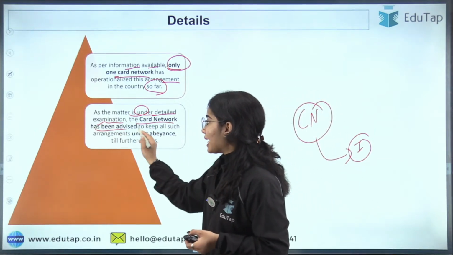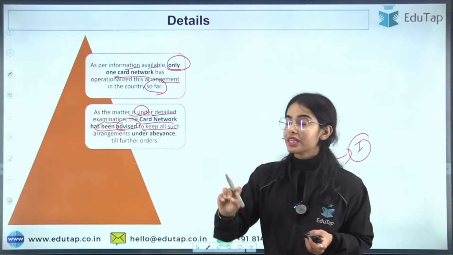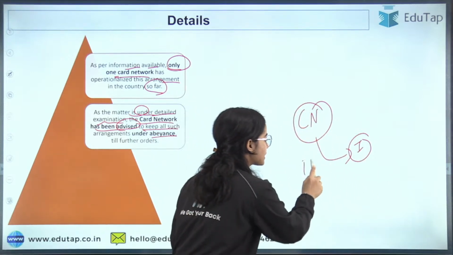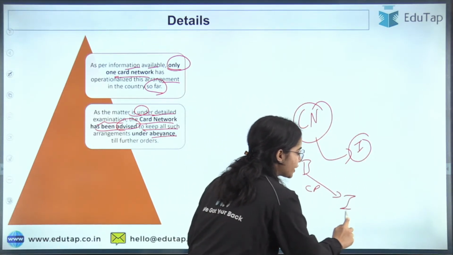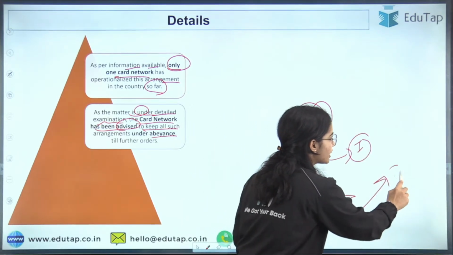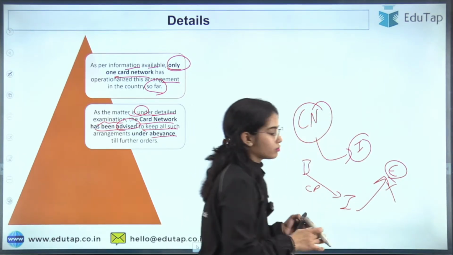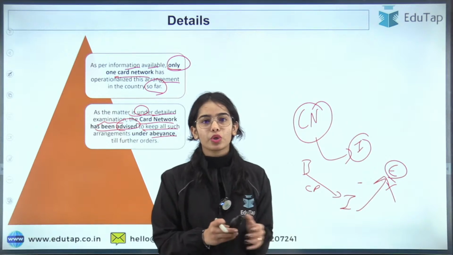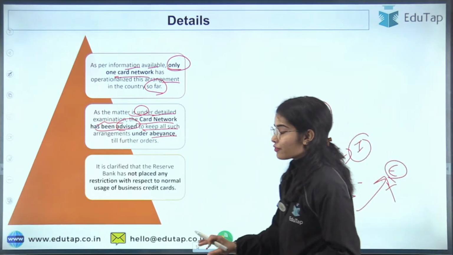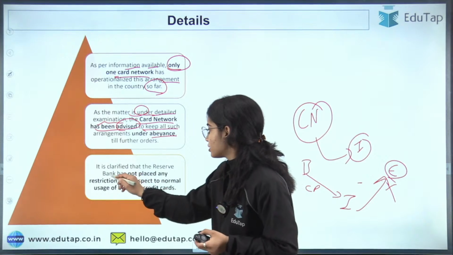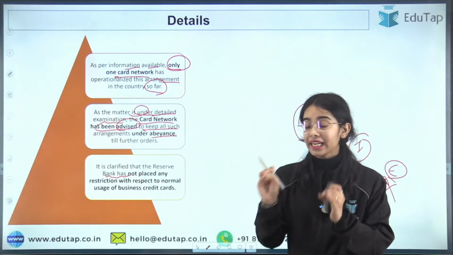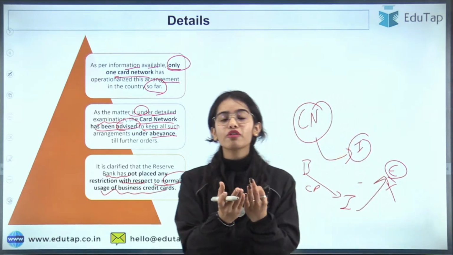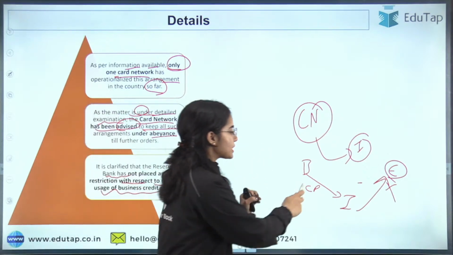The card network has been advised to keep all such arrangements under abeyance, to stop this kind of arrangement in which the businesses are sending the card payments to the intermediary and the intermediary is further transferring the payments to the entities that cannot take the card payments. Okay. It is clarified by the Reserve Bank of India that it has not placed any restriction with respect to normal usage of the business credit card. So this kind of thing was happening through the businesses.